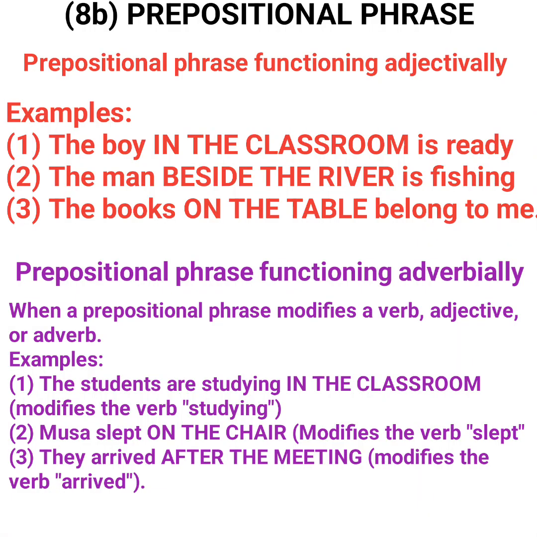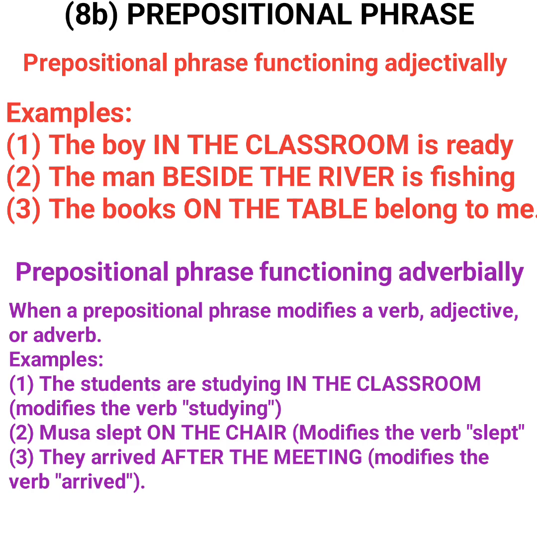Examples: the boy in the classroom is ready. In the classroom. Grammatical name, prepositional phrase. Grammatical function, it qualifies the noun boy or the noun phrase the boy. The man beside the river is fishing. Which man? Beside the river. Have you seen that beside the river qualifies the man? So it functions as an adjective because an adjective qualifies a noun or pronoun, and the man is the noun phrase, or man the noun. Both of them are correct.